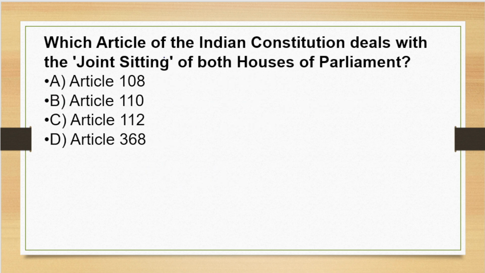Our next question is, which article of the Indian Constitution deals with the joint sitting of both houses of Parliament, that is, Lok Sabha and Rajya Sabha together? The options here are: option A, Article 108; option B, 110; option C, 112; or D, Article 368, right? So the correct answer to this question is Article 108.